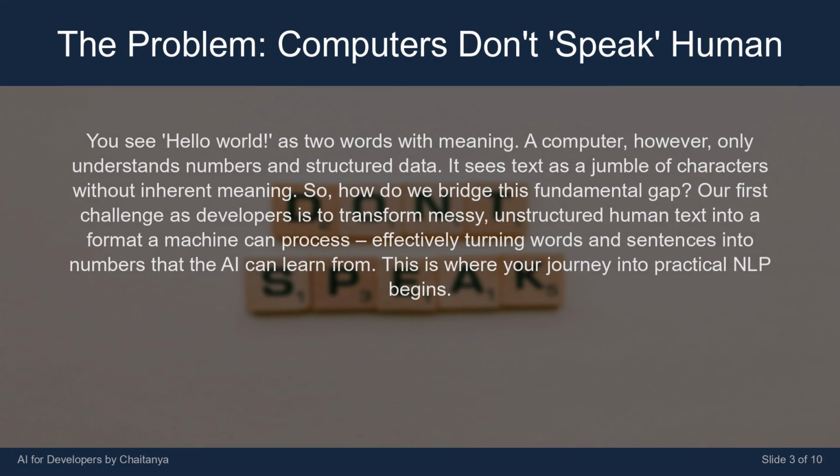You see, hello world is two words with meaning. A computer, however, only understands numbers and structured data. It sees text as a jumble of characters without inherent meaning. So, how do we bridge this fundamental gap? Our first challenge as developers is to transform messy, unstructured human text into a format a machine can process, effectively turning words and sentences into numbers that the AI can learn from. This is where your journey into practical NLP begins.